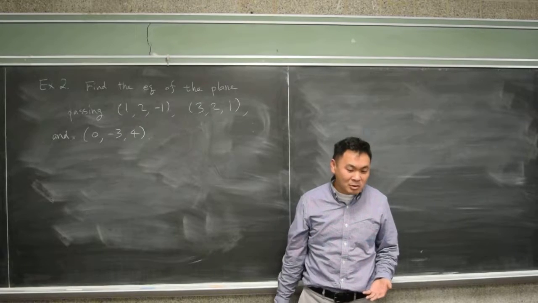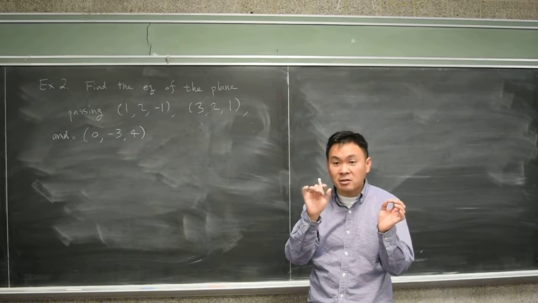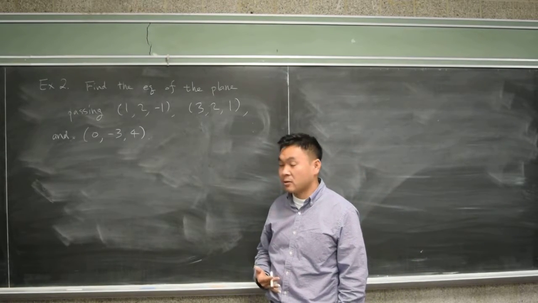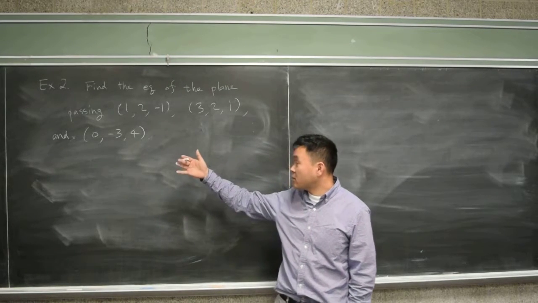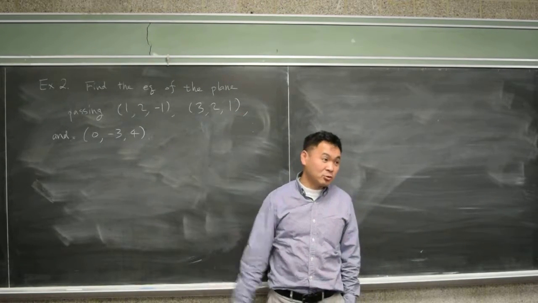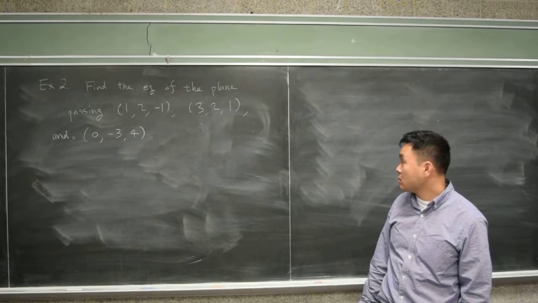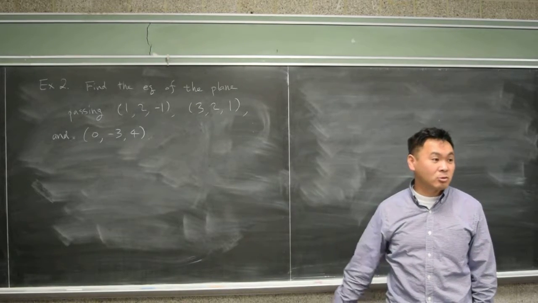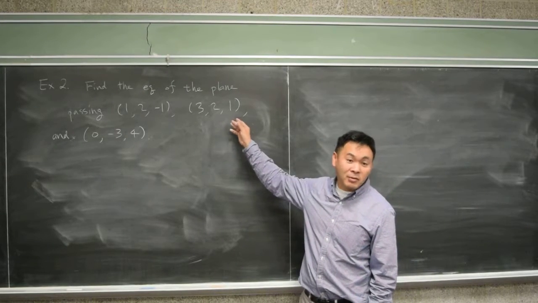Of course, there are some exceptions. If the 3 points are collinear, meaning that they are on a line, then they don't determine a unique plane. So in that case, that's an exception. But usually, if you're given 3 arbitrary points, they're not going to be collinear, and therefore there should be just one unique plane passing through it. Okay? And the question is about finding that plane.